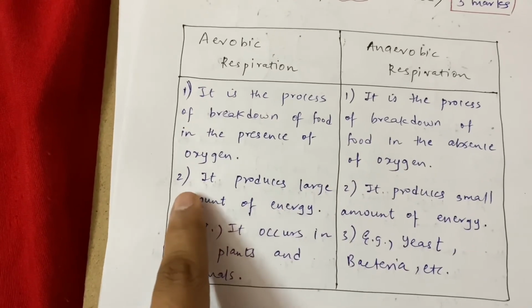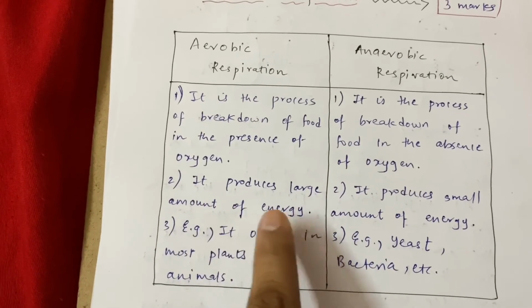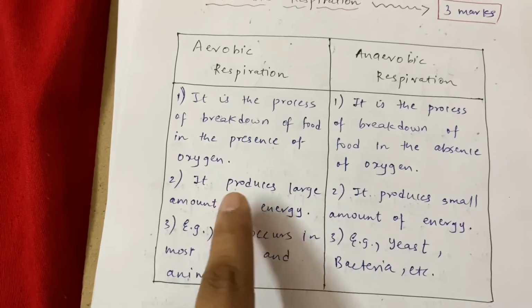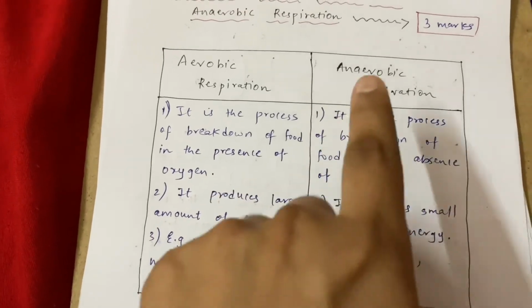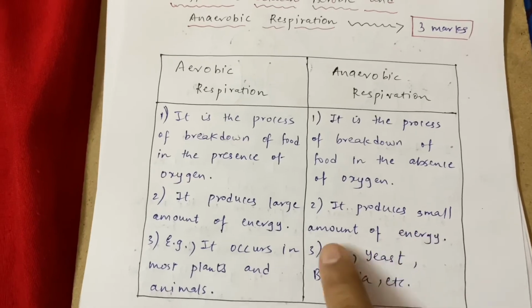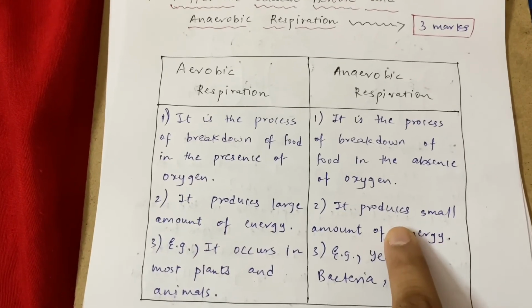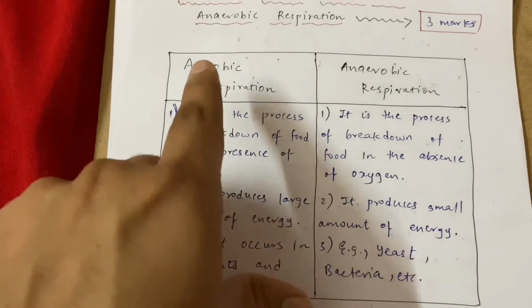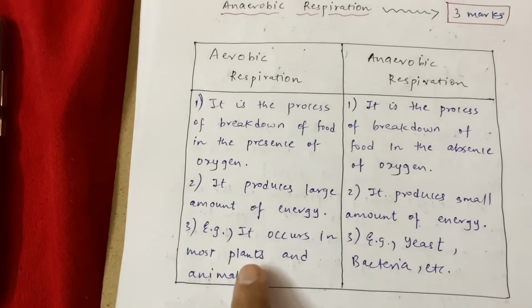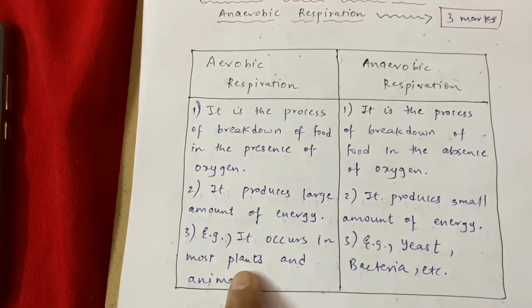Now the next point is the amount of energy produced. I have talked about this. In aerobic respiration the amount of energy is large, while in anaerobic respiration it produces a small amount of energy, correct? Compared to aerobic respiration, anaerobic respiration produces very little energy, correct? Now aerobic respiration occurs mainly in plants, animals, and in human beings as well, correct?